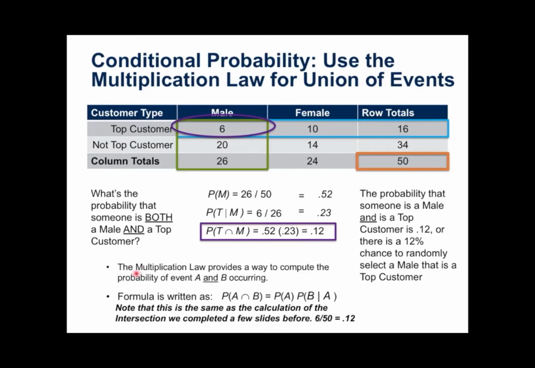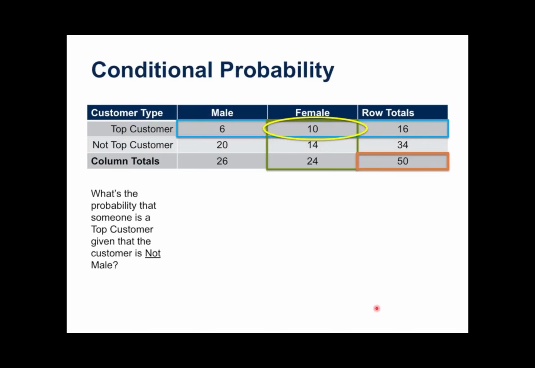So the multiplication law provides a way of computing the probability of event A and B occurring. The formula is written out here. So here's the intersection, probability of A intersection B is equivalent to the probability of A times the probability of B given A. So that's the way that it's read, but I think intuitively you can see above from the example that we just worked, it's a little bit easier to understand it in words and using the table. And it is the same calculation for the intersection that we completed just a few slides ago, as I've already mentioned.